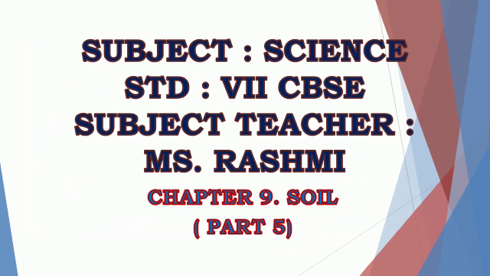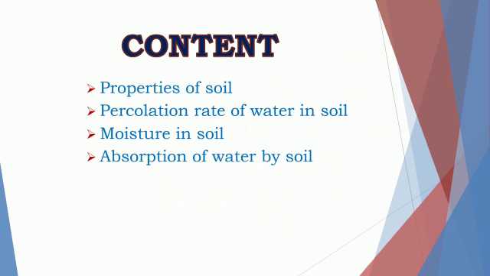Dear children of class 7th CBSE, myself Rashmi, your science teacher, and today we will study chapter number 9, Soil. Children, in the previous video of this chapter, we had studied about the different types of soil. Now in this part of the video, we will study about the different properties of soil, and the different properties of soil are percolation rate of water for soil, moisture in soil, and absorption of water by soil.